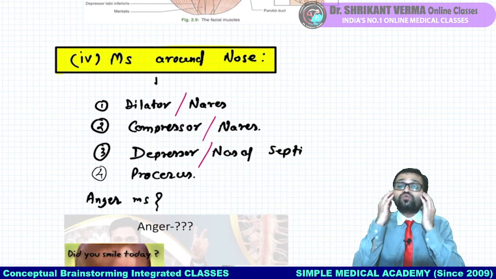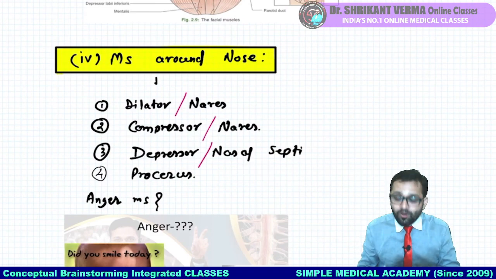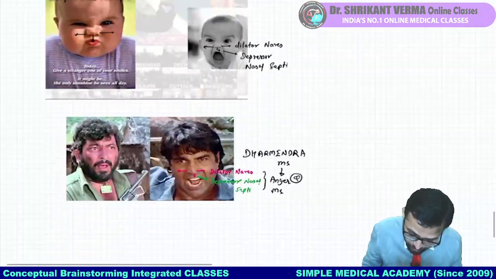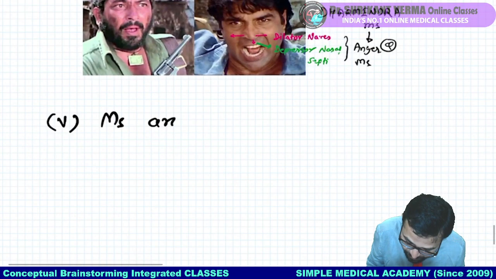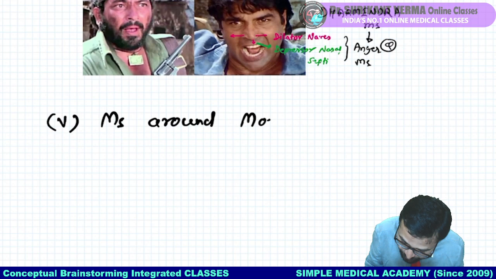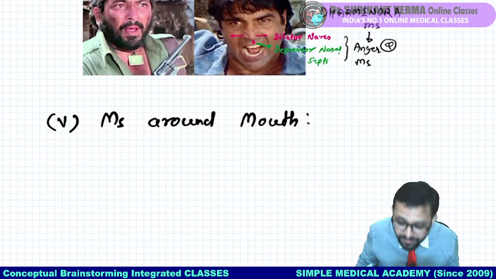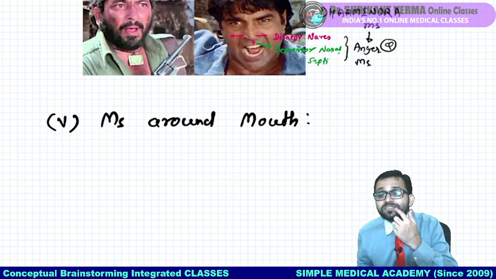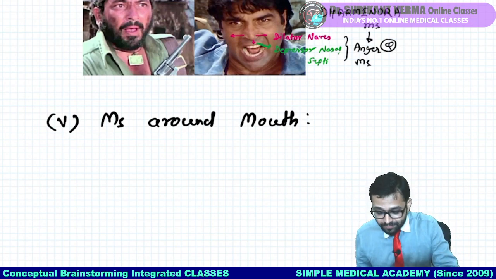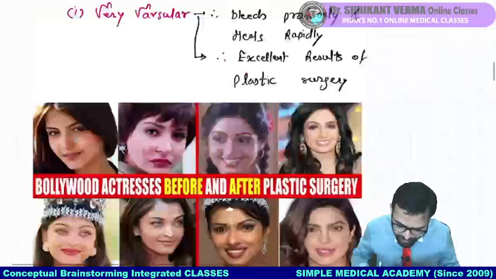Now we are going to look at the muscles around our mouth. What are the different muscles around the mouth? Fifth group: muscles around the mouth. Can you observe the Gray's Anatomy image also?